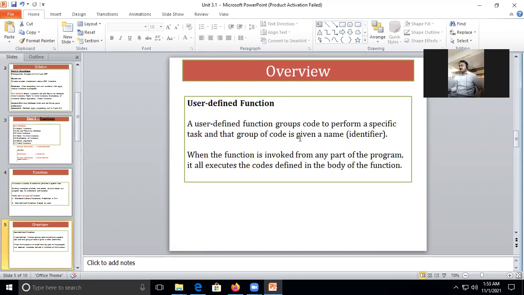In the last lecture we have seen identifiers, that is, the rules to give the name of a function. Again, we'll revise. The name of a function is nothing but an identifier, and for an identifier we will not start the name with a number. We'll start with any letter, any alphabet, or underscore, and we don't have any space in the name of the function. So this thing you need to remember.